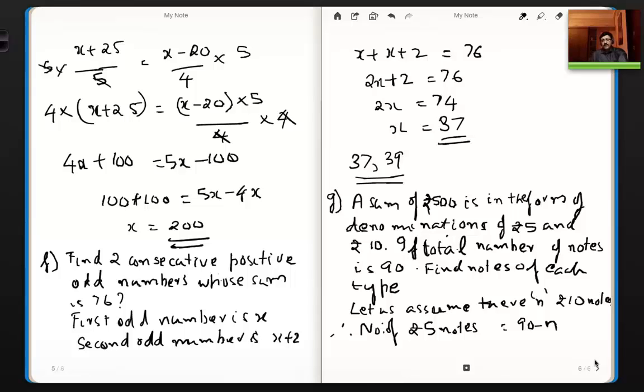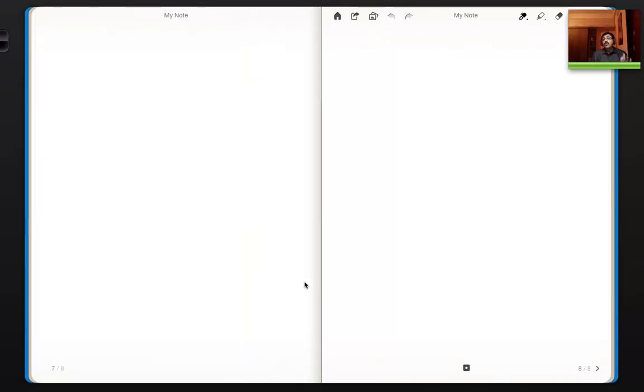Now if that's the case, I can come out of the equation. So 90 minus n into 5 gives me the total amount with the 5 rupee notes, right? Because 90 minus n notes are there, each note is 5 rupee value, so multiply, that gives the total amount coming out of the 5 rupee notes, right?